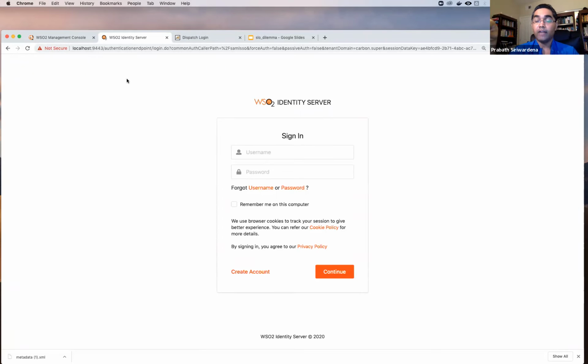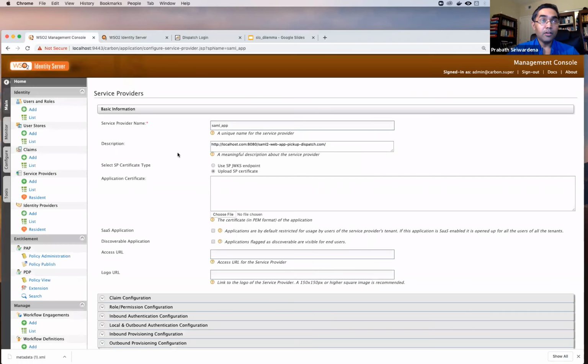So the request comes from the service provider to 9443, and 9443 will redirect the user to the 9445 IDP. Now my expectation is when I click logout from my application, I should terminate my session at the 9443 IDP as well as my session at the 9445 IDP, right? So let's see how we can do that. First, in identity server, this is implementation specific. If you use a different IDP, then the way you configure those IDPs and service providers could change.